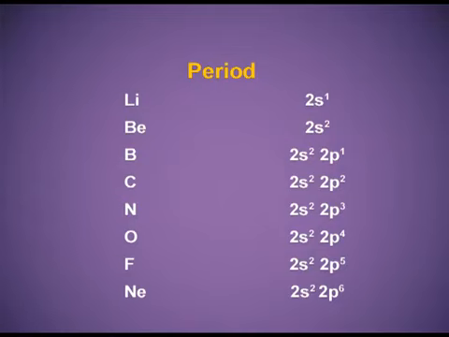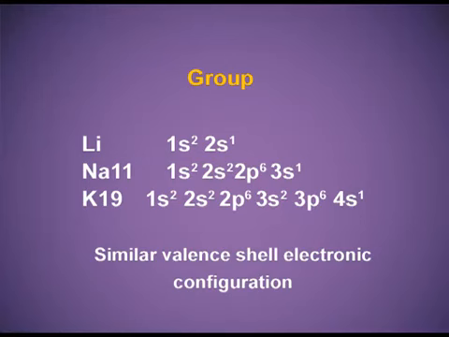Carbon has valence shell electronic configuration 2s2 2p2. Nitrogen 2s2 2p3. Oxygen 2s2 2p4. Fluorine 2s2 2p5 and neon 2s2 2p6. Let us take an example of a group.